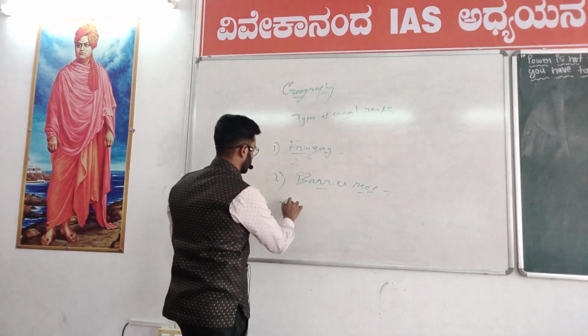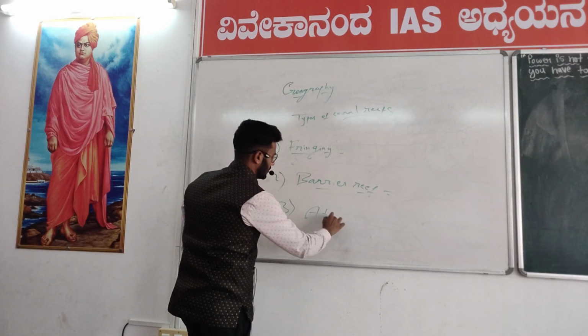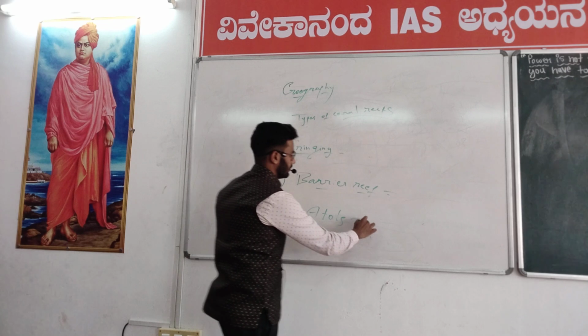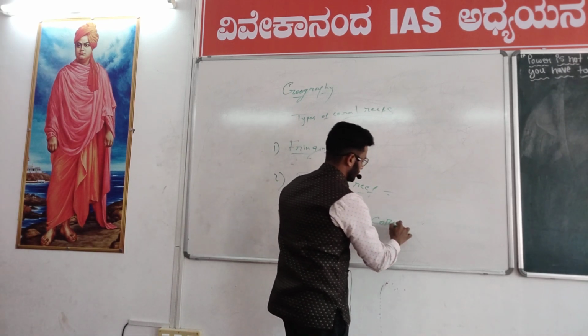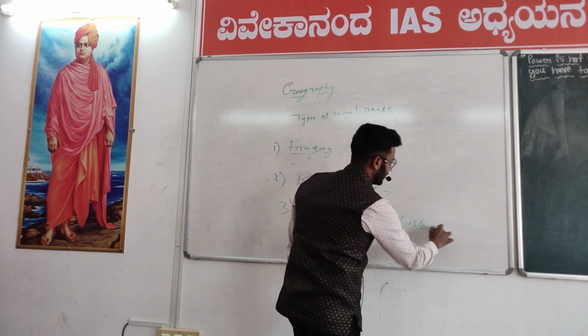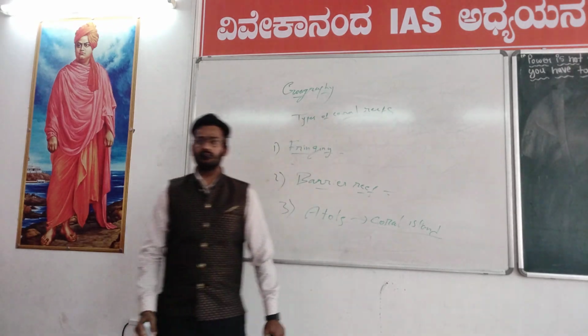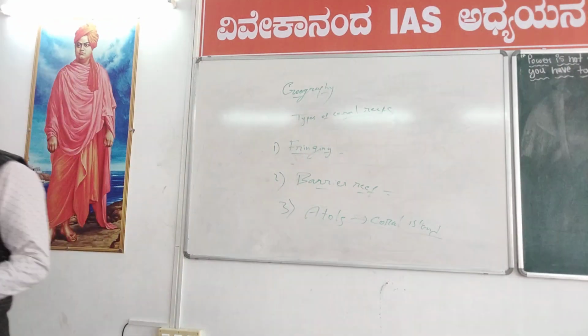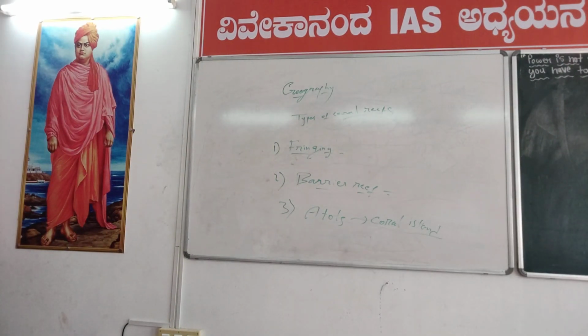Third one is atoll. Atolls are something like coral islands. If it is an island, what does it mean? It is entirely surrounded by water, means it is in the mid of the sea.